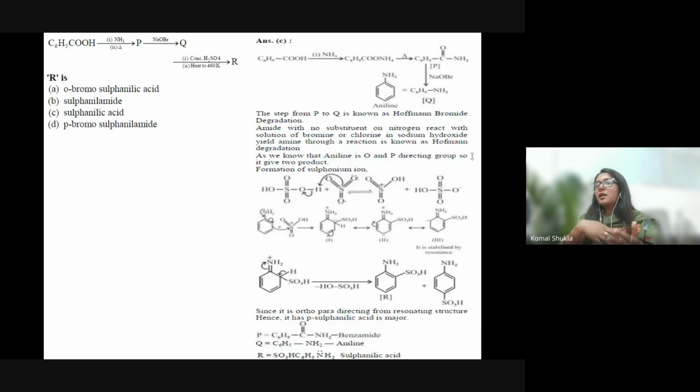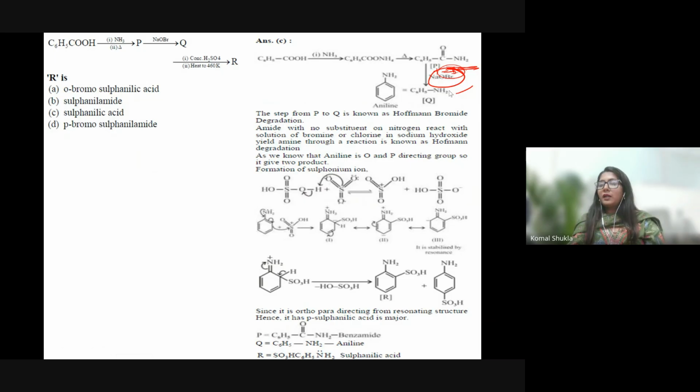When you have that amide group, again NaOBr is going to react, Na positive, OBr minus. Definitely it's going to attach to form the next product.